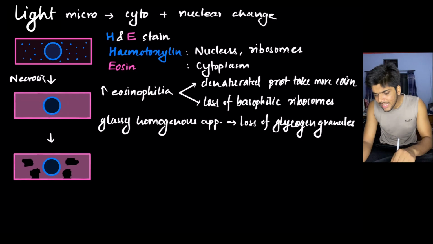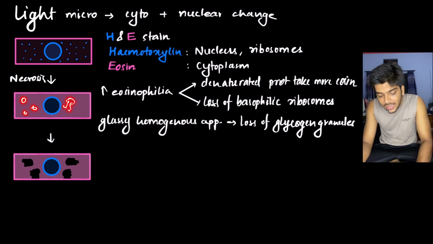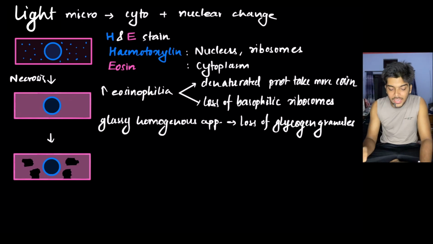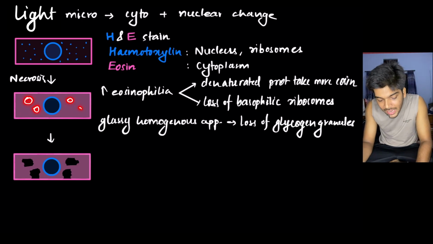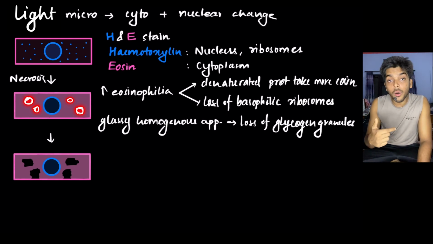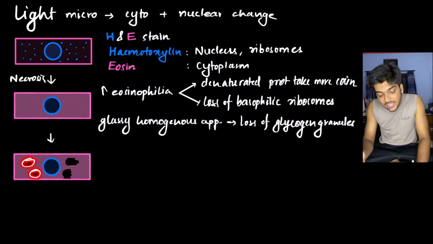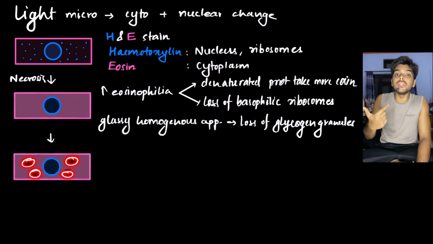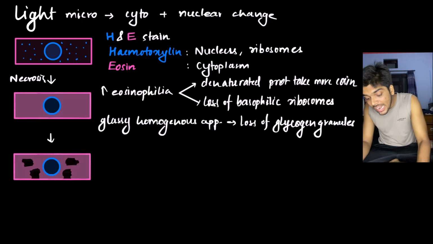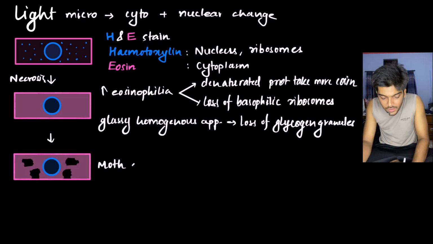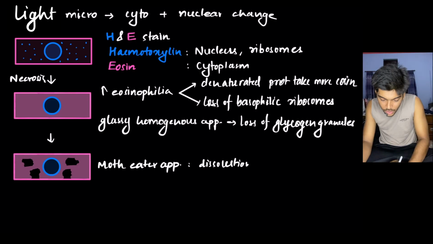Okay. Then I said that the lysosomes present within the cell burst and release lysosomal enzymes. These lysosomal enzymes destroy the cellular organelles. And at these areas, there are no longer cellular organelles, so they appear empty. See, these empty spaces had cellular organelles, but now the cellular organelles have been digested. So there are empty spaces that give a moth-eaten appearance. Why? Due to dissolution of cell organelles.